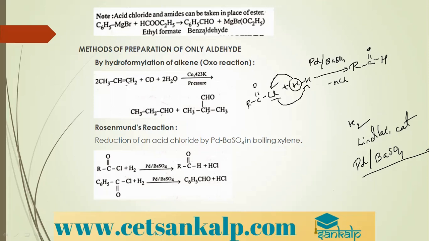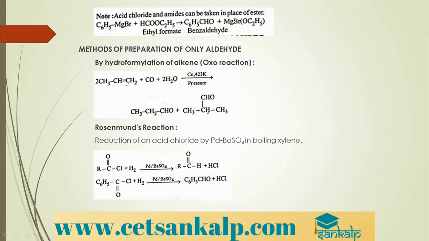An aldehyde. So remember, Rosenmund's reduction is for preparation of aldehydes only. You take any acid chloride, you will end up with an aldehyde. So if you are taking an acid chloride with 5 carbon atoms, you will get an aldehyde with 5 carbon atoms.